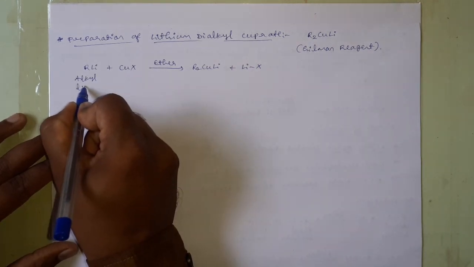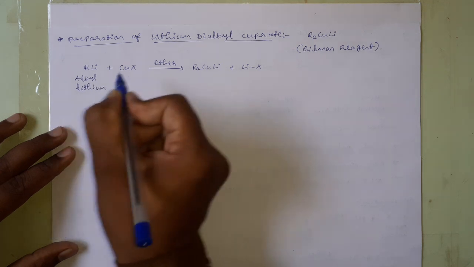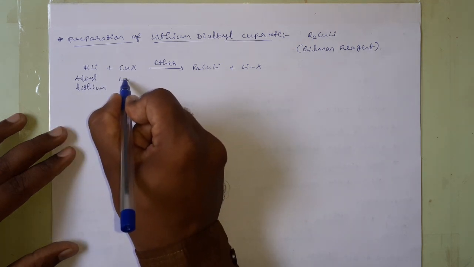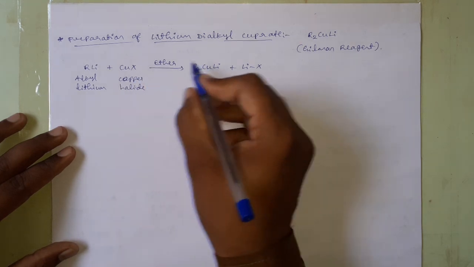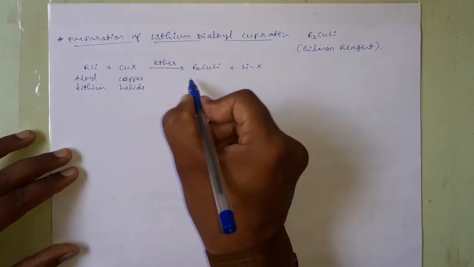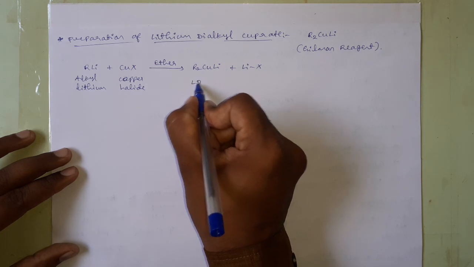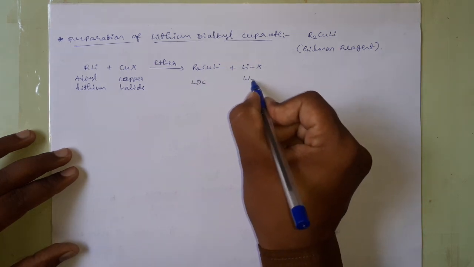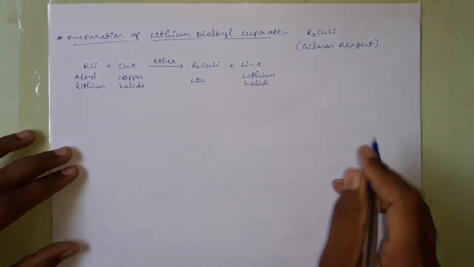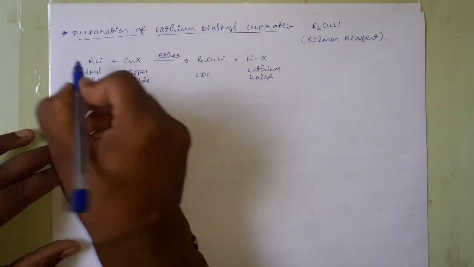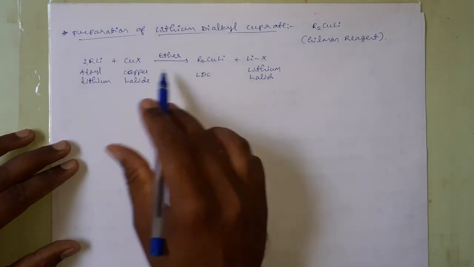Here we will write 2 to balance this one.